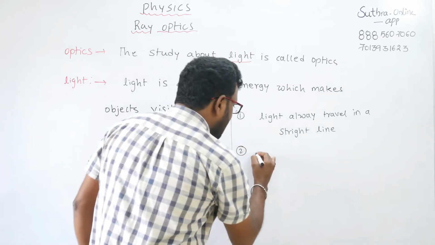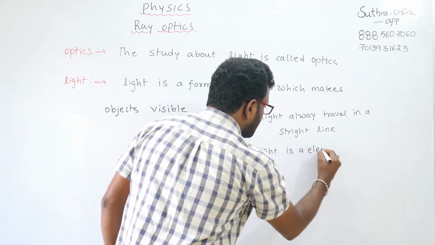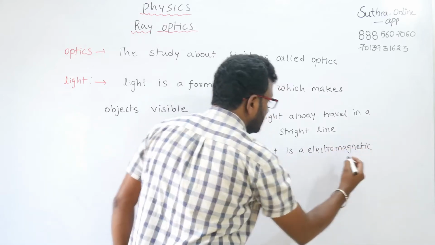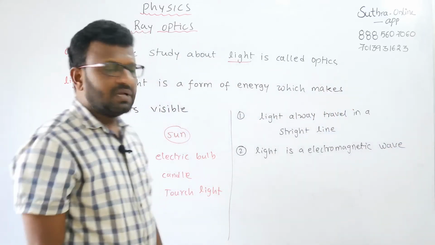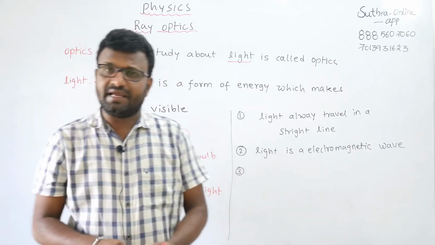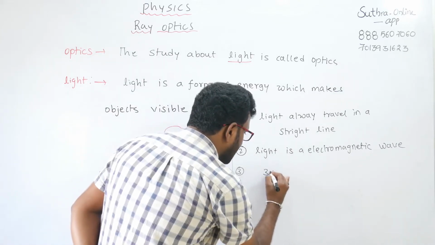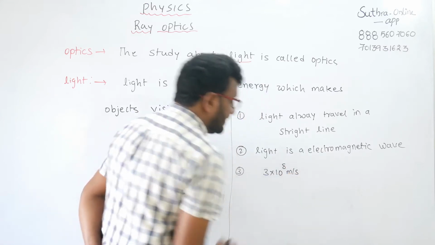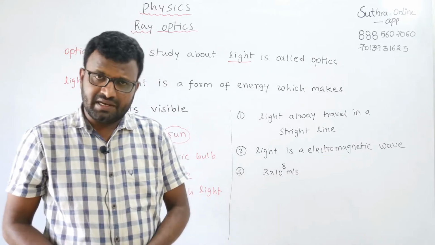So light is an electromagnetic wave. That means it can travel through vacuum and medium, right? Next, the third point: what is the speed of light in vacuum or in air? Generally, we take the speed of light in vacuum as 3 into 10 to the power of 8 meter per second. Approximately the same value we can take in air also, right?